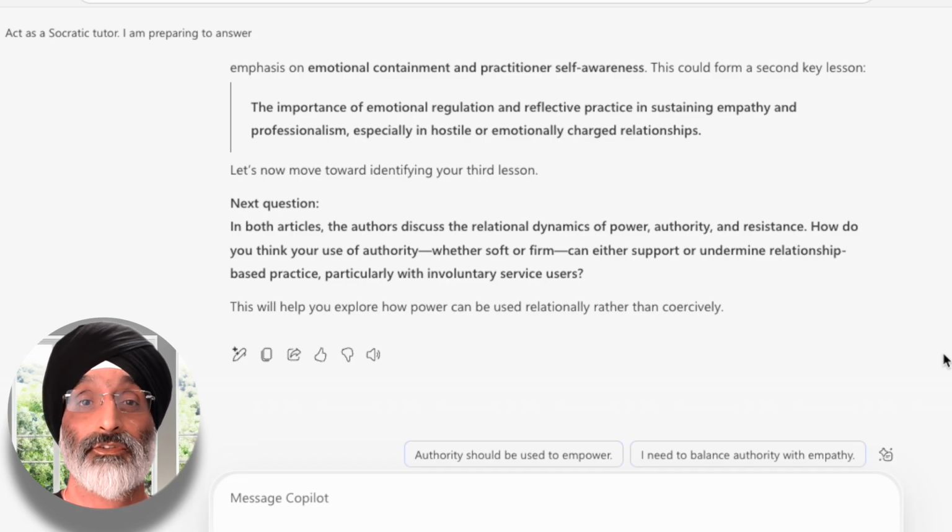It then pushes me on further to say, well, let's move towards identifying your third lesson. Now, this next question to me is interesting because what we're doing is moving from the micro practices to the wider structural issues that social workers also have to deal with. The next question says, in both articles, the authors discuss the relational dynamics of power, authority, and resistance. How do you think your use of authority, whether soft or firm, can either support or undermine relationship-based practice, particularly with involuntary service users? And it goes on to explain that this will help you explore how power can be used relationally rather than coercively.